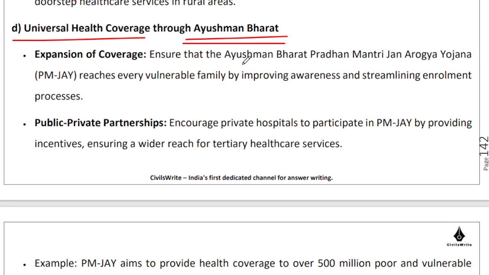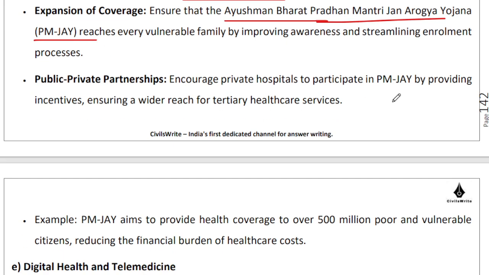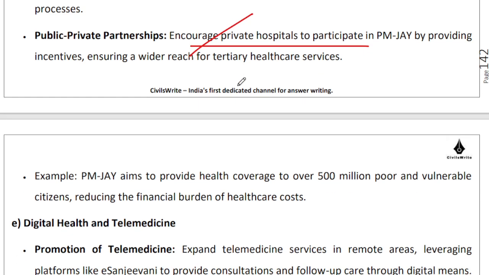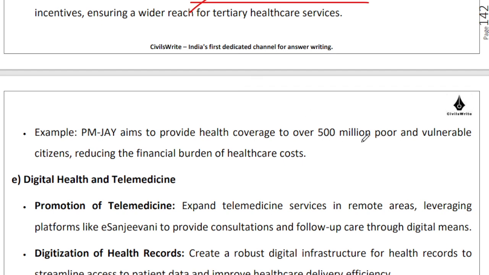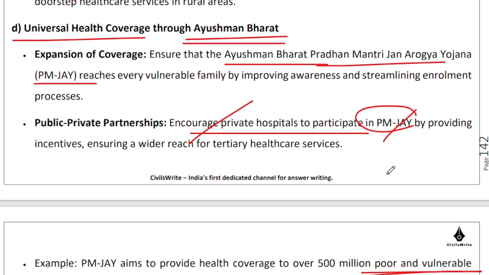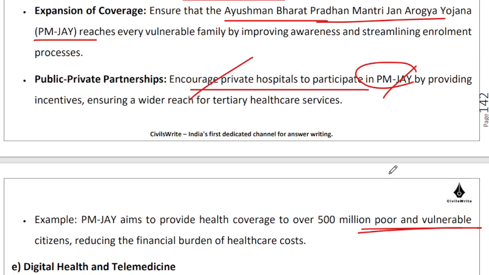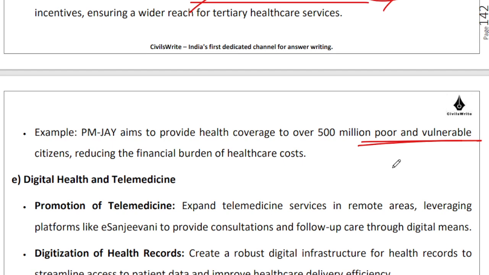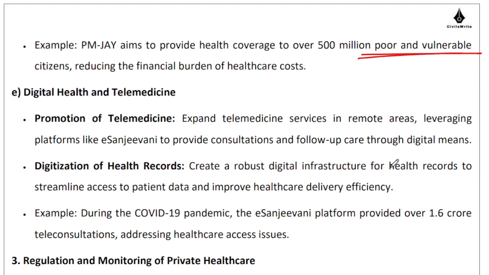So your Ayushman Bharat Pradhan Mantri Jan Arogya Yojana, right? That's basically an insurance kind of affair, where I can go and get treated in private healthcare hospitals through a cashless mechanism, because I am being provided up to 5 lakh rupees per annum of insurance cover for secondary and tertiary hospitalization. So that definitely can help the poor and vulnerable section of the population. There are significant implementational issues with this particular scheme. That's a separate problem, we'll be discussing that separately, but genuinely this is something which is really, really helpful.